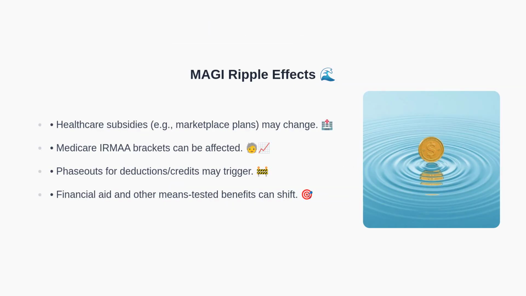When taxable trust income increases your AGI, it often increases your MAGI as well. This can alter healthcare subsidies for marketplace plans, potentially affect Medicare premium surcharges, trigger phase-outs for certain deductions and credits, and impact other means-tested benefits. These ripple effects make planning essential. To visualize how trust income fits into the bigger picture, let's look at a pie chart of typical AGI components.